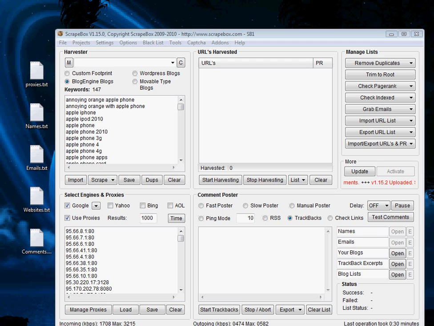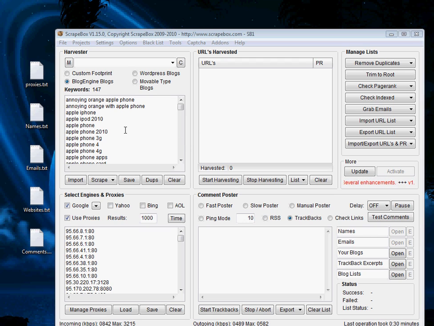Now, in lesson 3 we're going to be looking at how we find the blogs that Scrapebox can mass comment on. We've covered proxies, we've covered keywords, and now we're up to URL harvesting. That's in the top right hand corner.